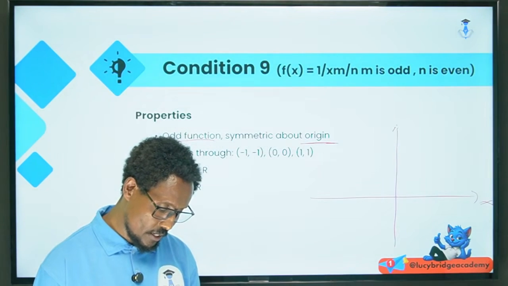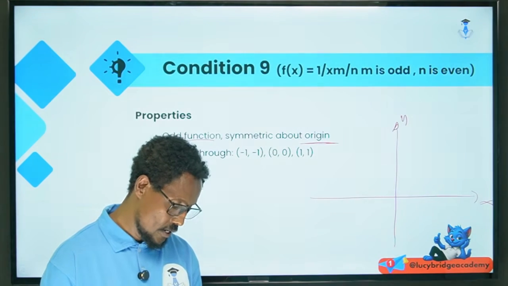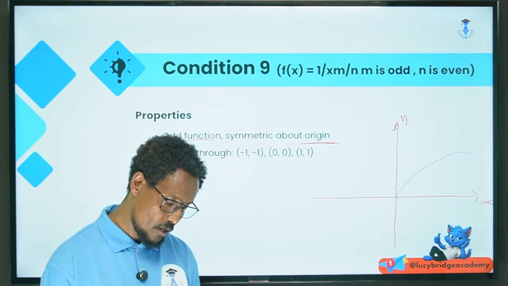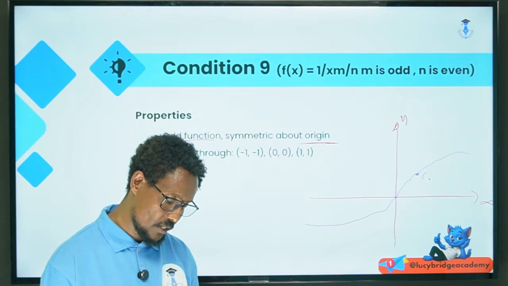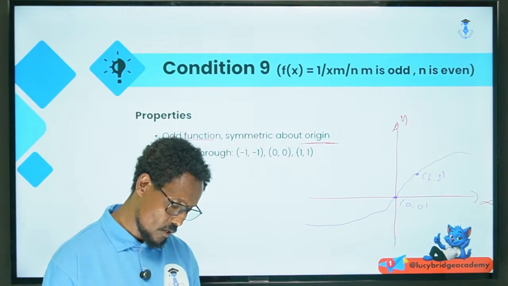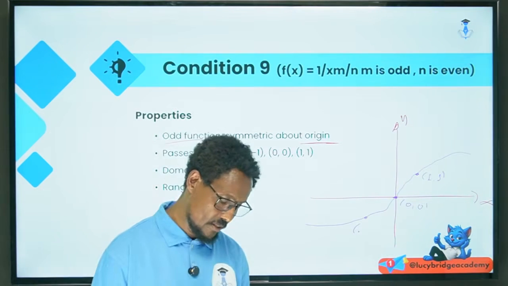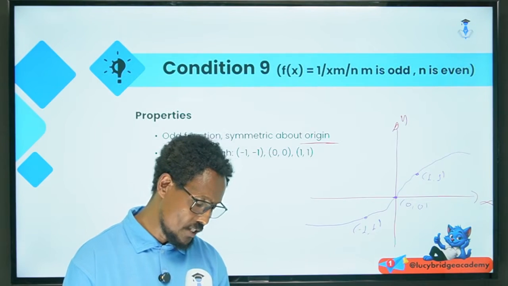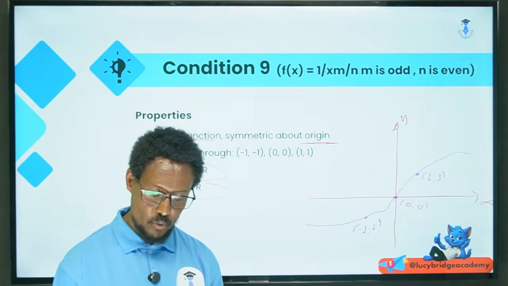The graph looks like this one. It contains the point (1, 1), here is (0, 0), and (-1, -1). These three points are in the graph, or the function contains these three points. The domain is the set of all real numbers, and the range is also the set of all real numbers, as we have discussed before.